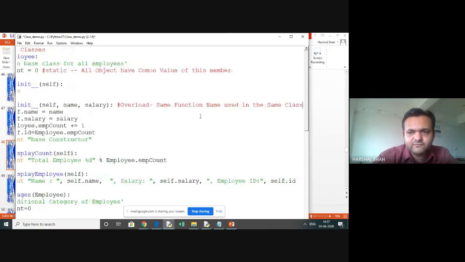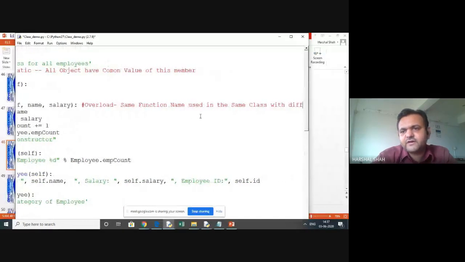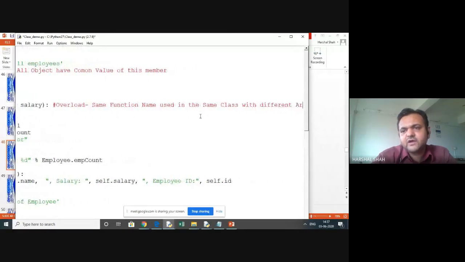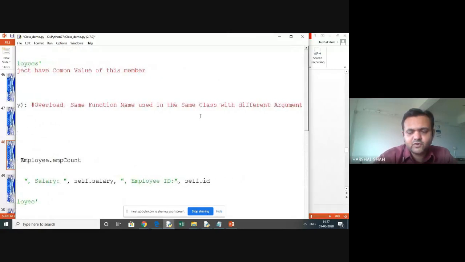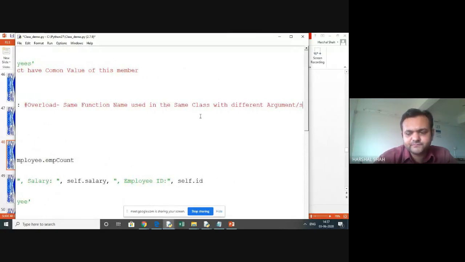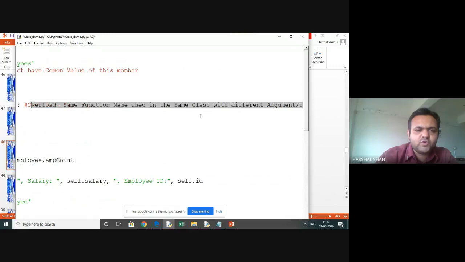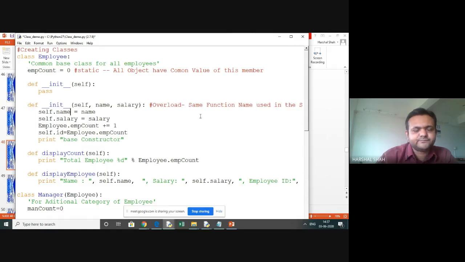And with different argument or arguments. This is known as overloading. This is an example of overload. Okay, so we have seen the example of overloading over here.